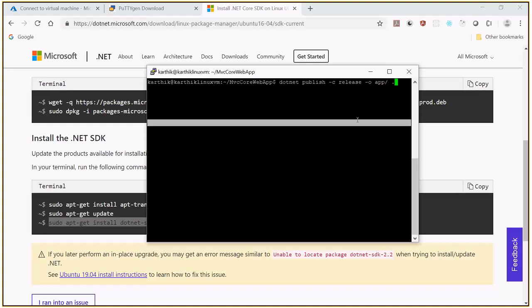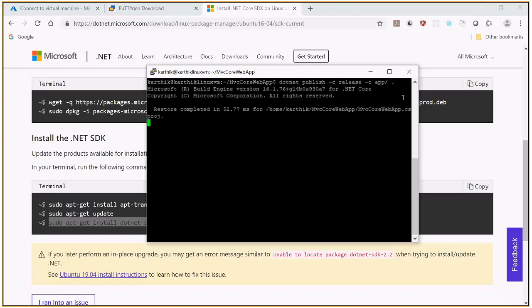So dotnet publish -c release -o app. The deployable stuff needs to be in a folder called app from the current folder. Press enter. So it's trying to do that.